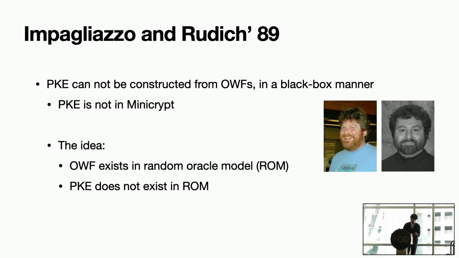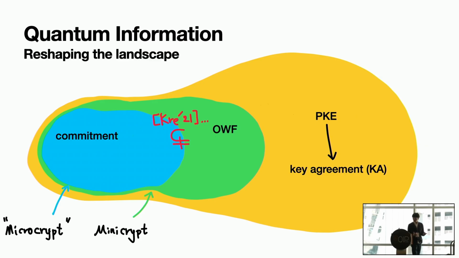Okay, so we all know that quantum information can reshape the landscape of crypto and of computation. This was first observed with quantum key distribution, which everybody knows, but more recently it was shown by Kretschmer that commitment and one-way functions are not equivalent.